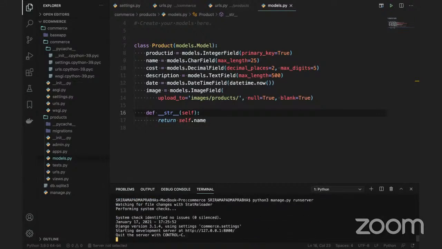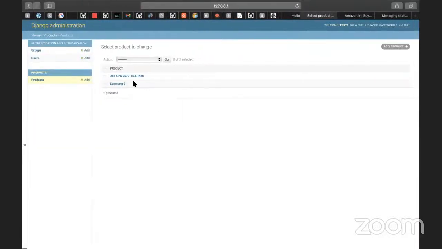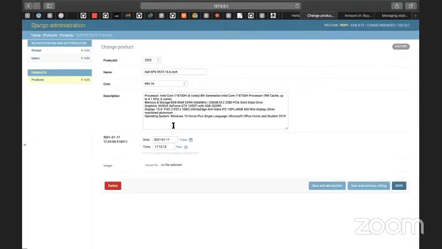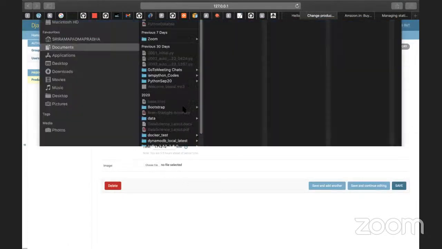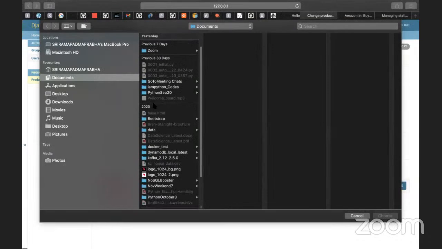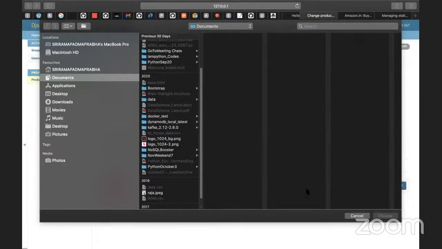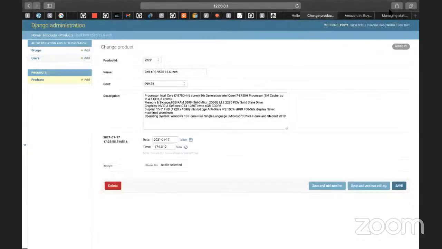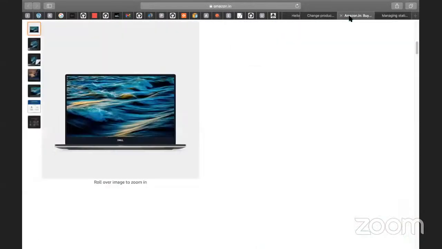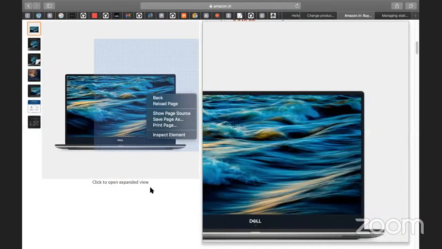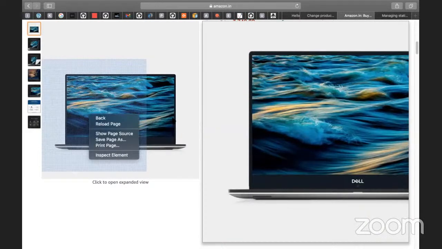Fine, absolutely fine. Now this is a Dell image. I need to upload some image here. So I'll go to some images and upload them. For example, this is the Amazon one. I will upload this image, so let me download this image.